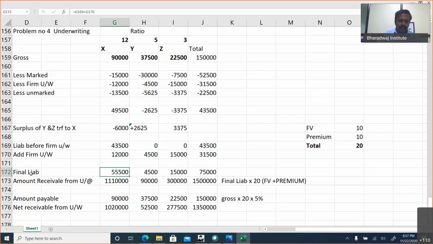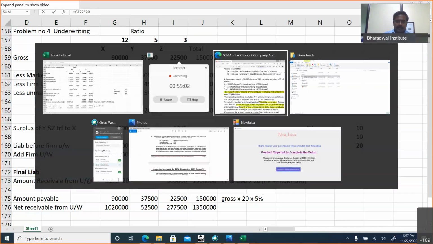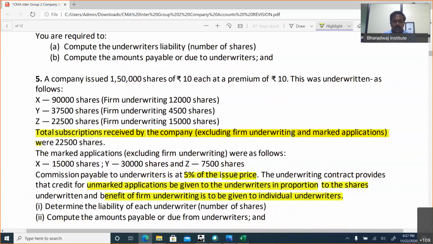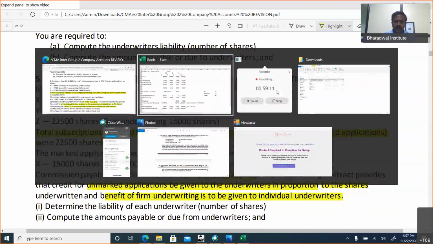That is simple. The liability before firm underwriting, add firm underwriting, you get the final liability. Amount receivable will be 55,500 into 20. Sir, how 20? Face value is 10, premium is 10. Issued at a premium of rupees 10 per share. Look at the problem. It is given issued at a premium of rupees 10 per share. Face value 10, premium 10, 20.